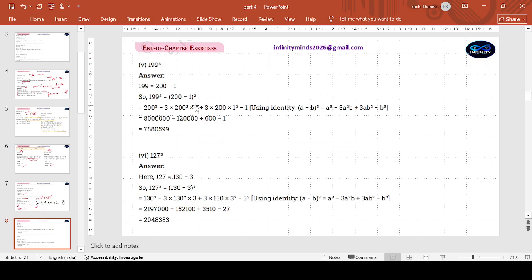199 cube, closer to 200. 200 minus 1. Again a cube minus 3a square b plus 3b square a minus b cube, with 200 playing the role of a. You are only going to concentrate on doing 2 cube. That's an 8. And double zero will become 6 zeros. 3 into 2 square is 12 with 4 zeros. 3 twos are 6, 2 zeros, minus 1. Simple. 127, 130 minus 3.